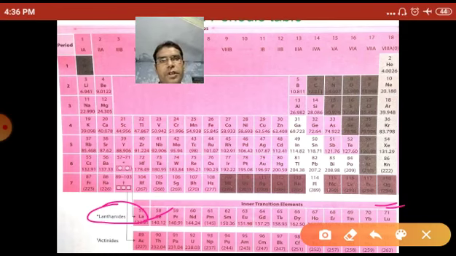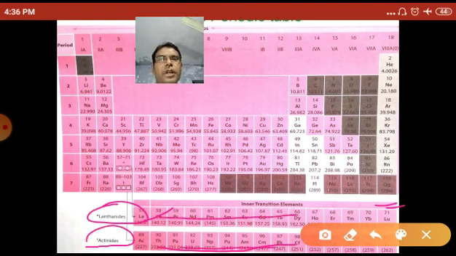In the 7th period, the 14 elements escape from the 7th period and occupy their position just below the lanthanide series, and those elements are called the actinide series elements. So these are the actinide series elements and these are the lanthanide series elements.